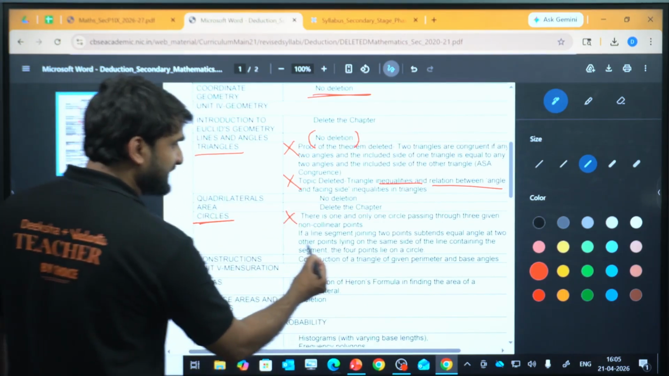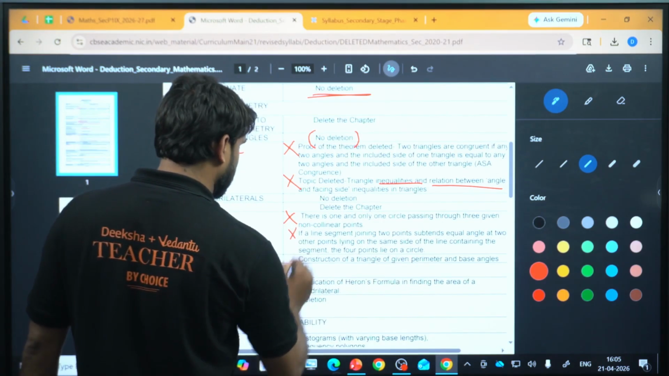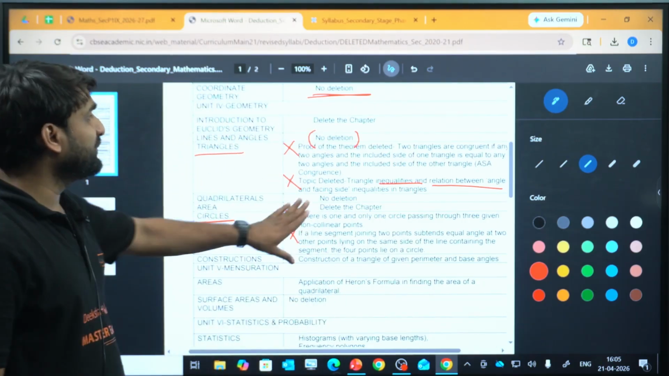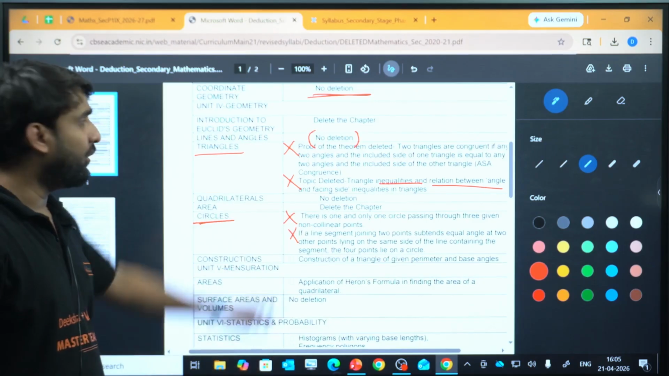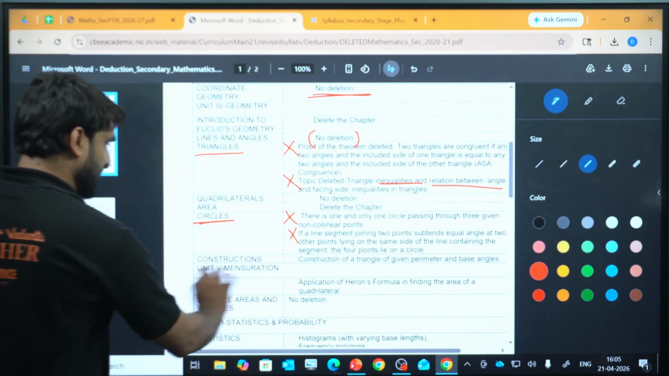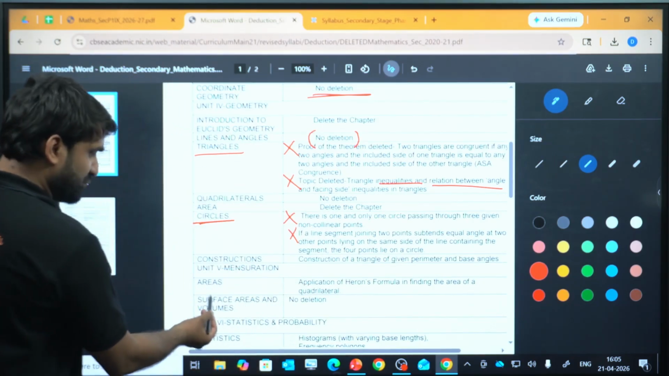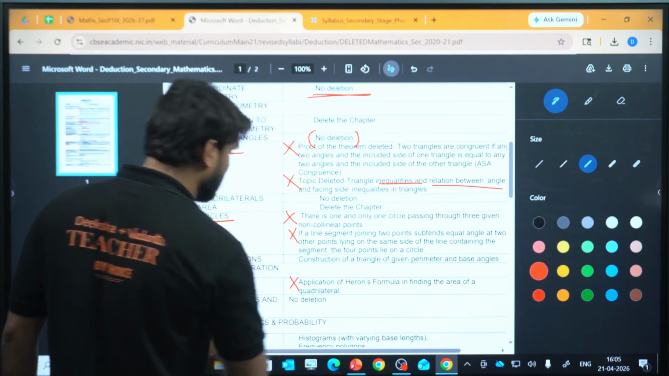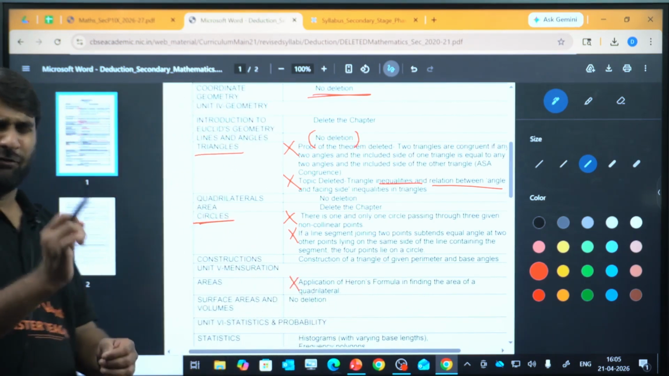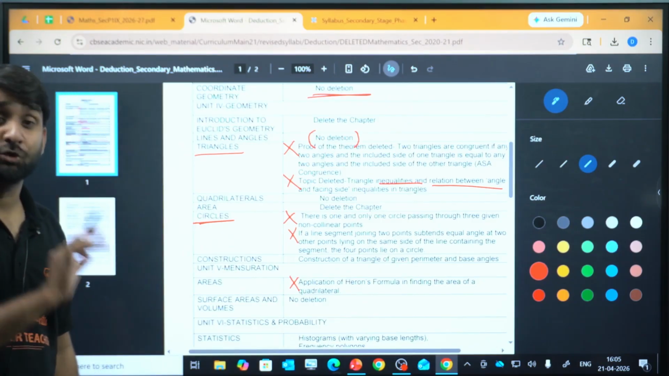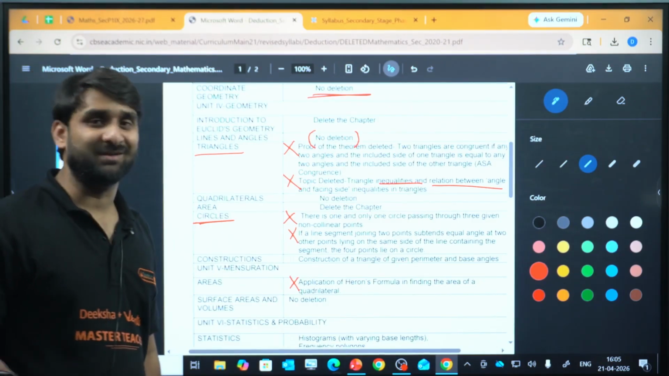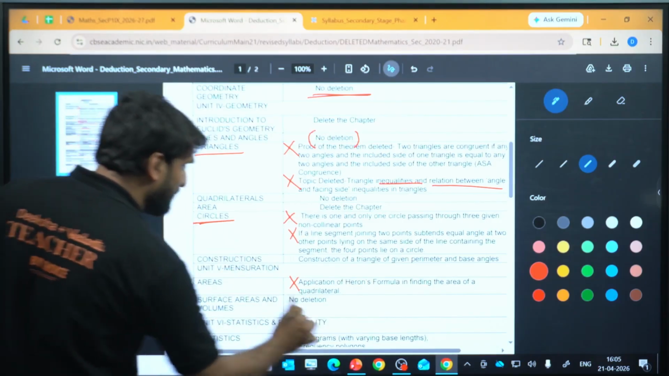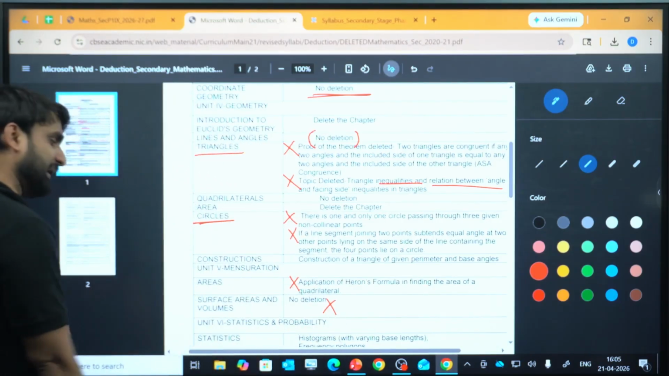Now, if a line segment joining two points subtends equal angles, this is also deleted. So these topics you don't need to study, you don't need to make notes on these topics in class. In mensuration, areas, the application of Heron's formula in finding the area has been deleted completely. But a few things of Heron's formula, not an entire chapter, are there in the section on area. Surface area and volume, nothing deleted, the entire chapter is there.